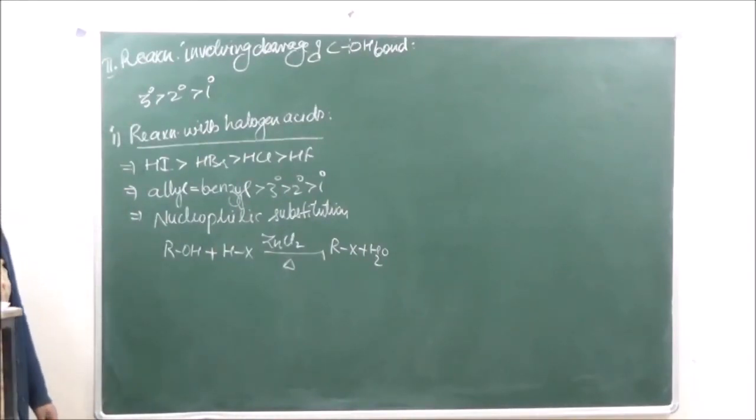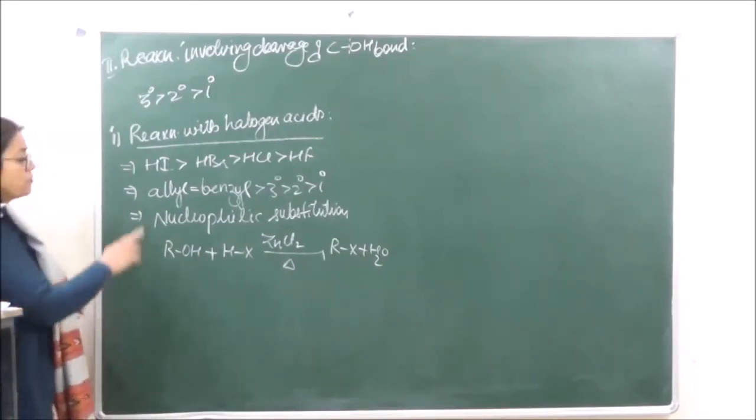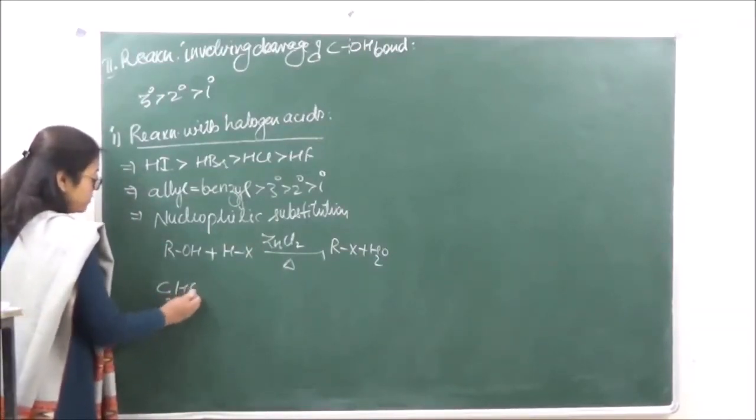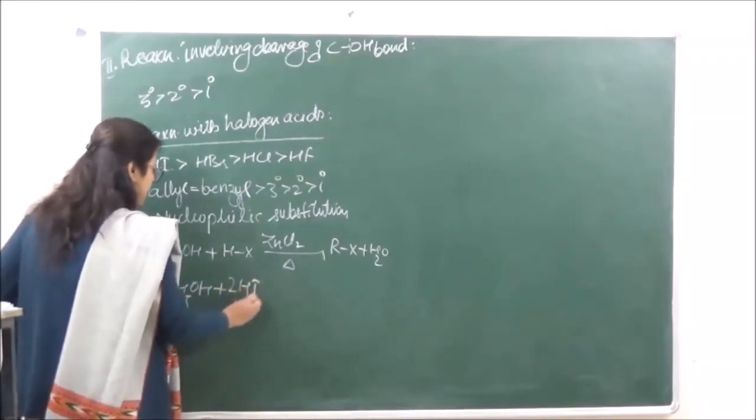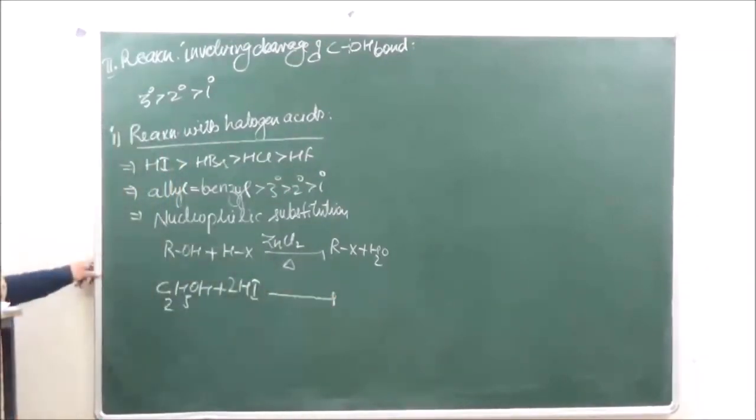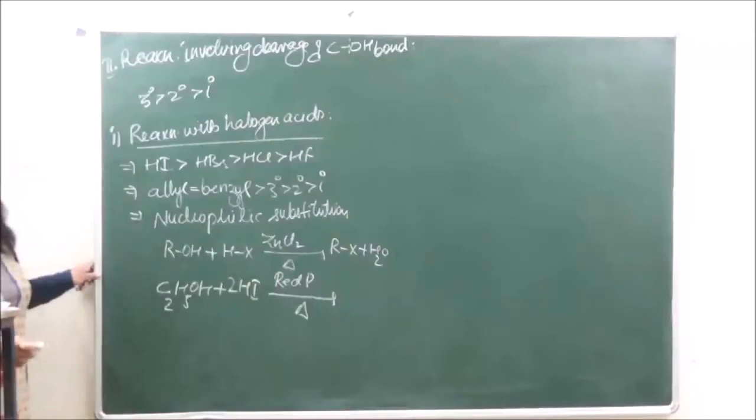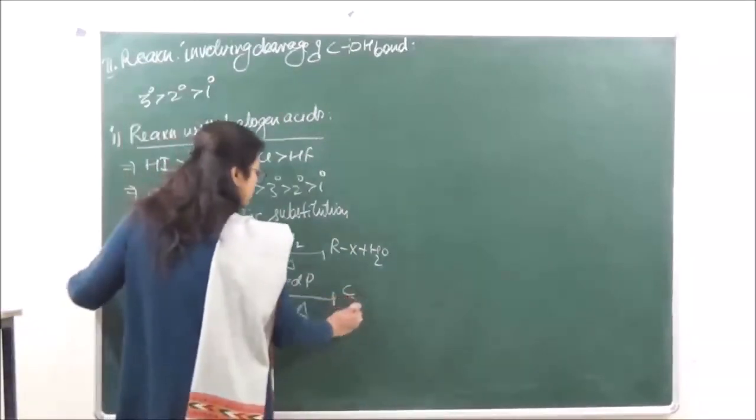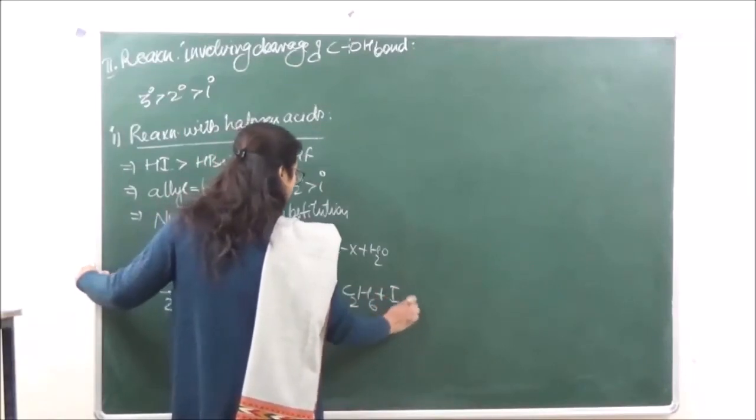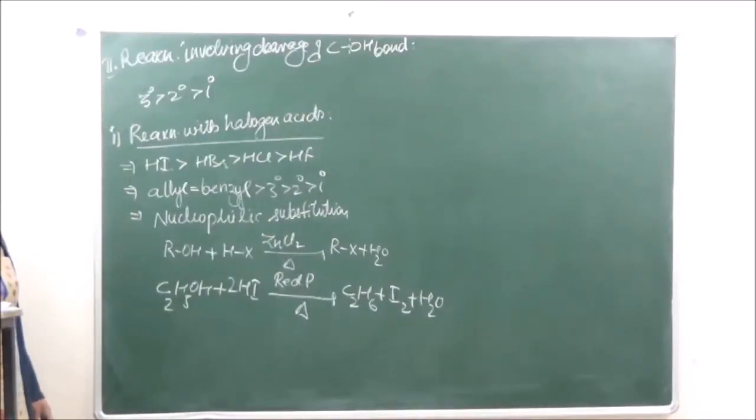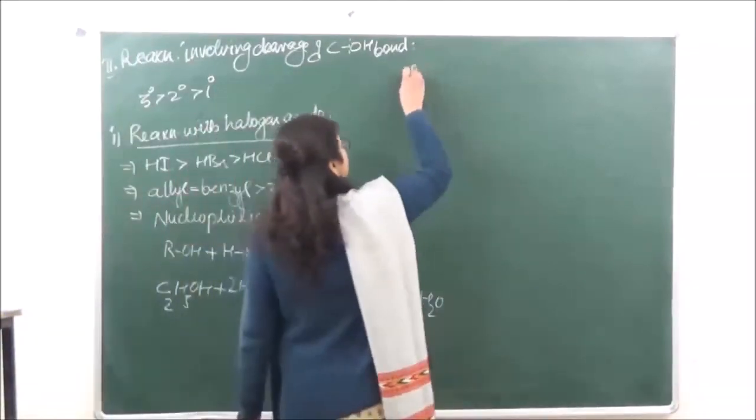Now in case alcohol is heated with concentrated HI, that is, we want to get the iodide as a product, then the catalyst used is going to be red phosphorus instead of zinc chloride. So what is going to be the reaction? We have C2H5OH plus 2HI in presence of red phosphorus, and we heat it. We are going to get over here the iodide plus water. Okay, the second reaction also we've already done.